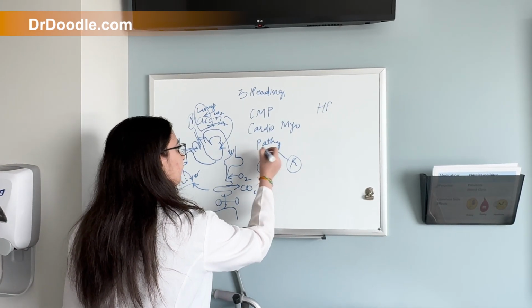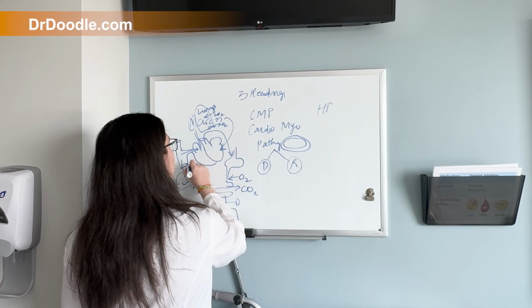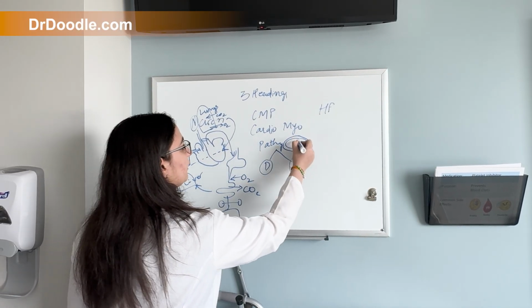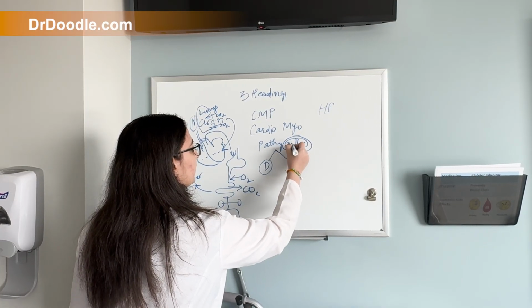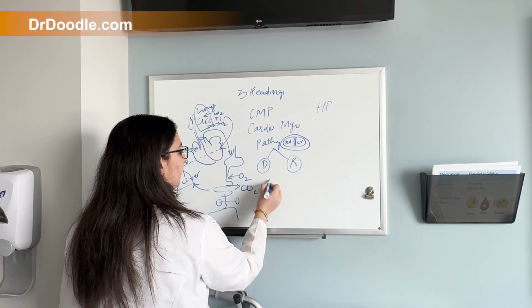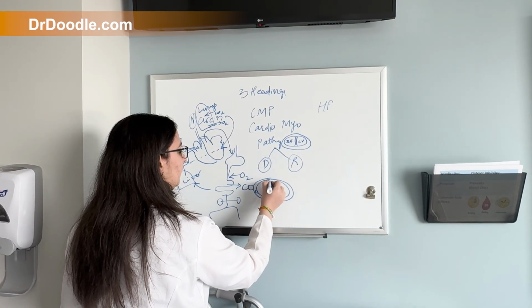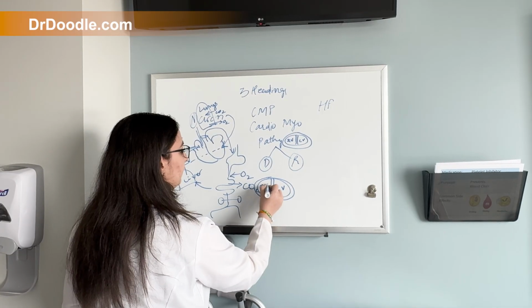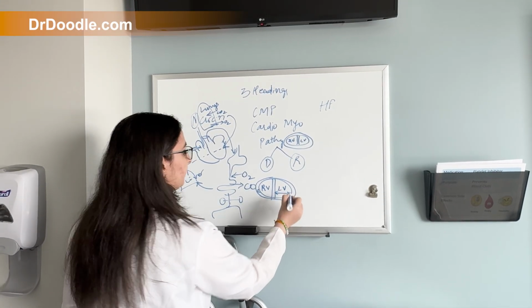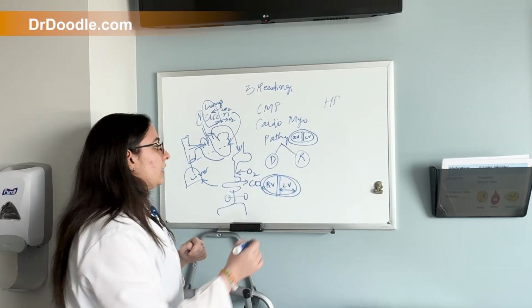So normally this is our heart, as this is the cross section of this heart. So this is the left ventricle, this is the right ventricle. But in dilated, it would be overdilated and it would be less functional. So the left ventricle and right ventricle are overdilated, and less blood is pumped out.